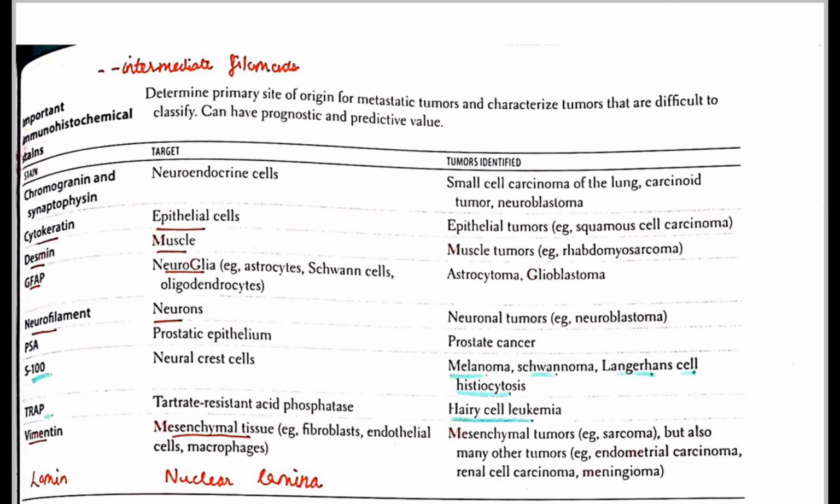Then next we have cytokeratin. Desmin is for muscles, GFAP is for neuroglia, neurofilaments is for neurons, S100. S100 is neural crest cells, so it will be positive in melanoma, in schwannoma, and in Langerhans cell. TRAP is in hairy cell and vimentin is in mesenchymal cell. Laminin is in nuclear lamina.